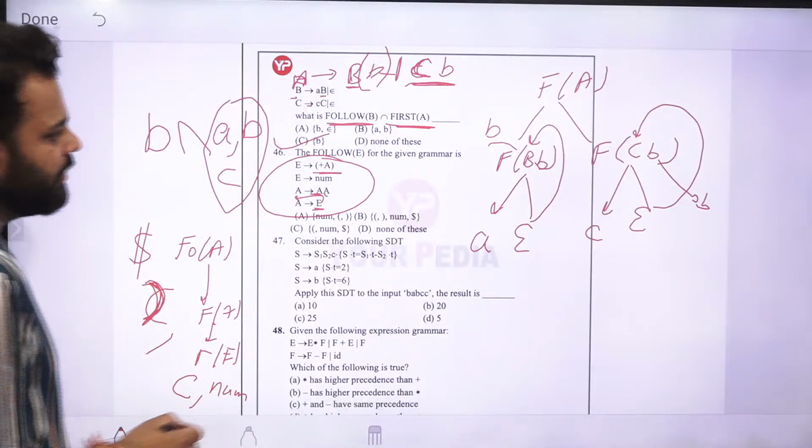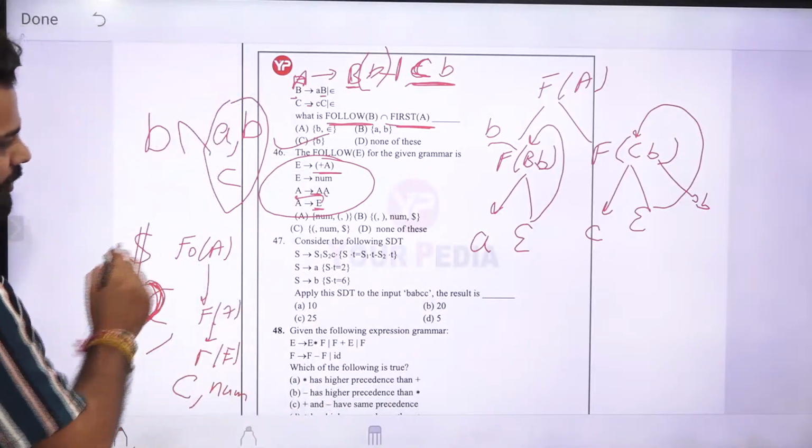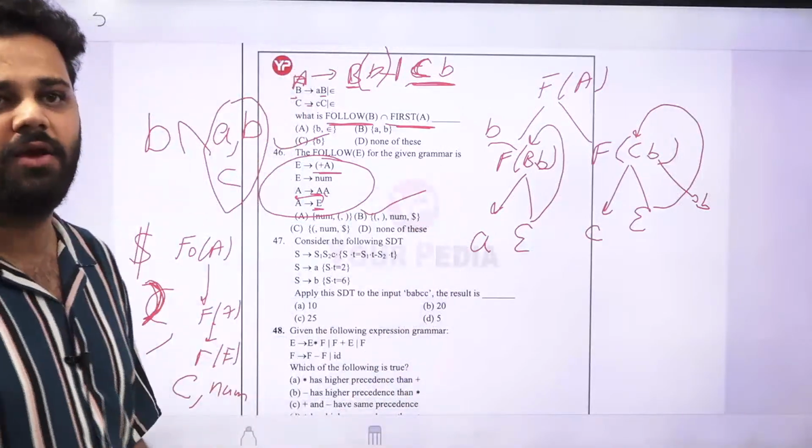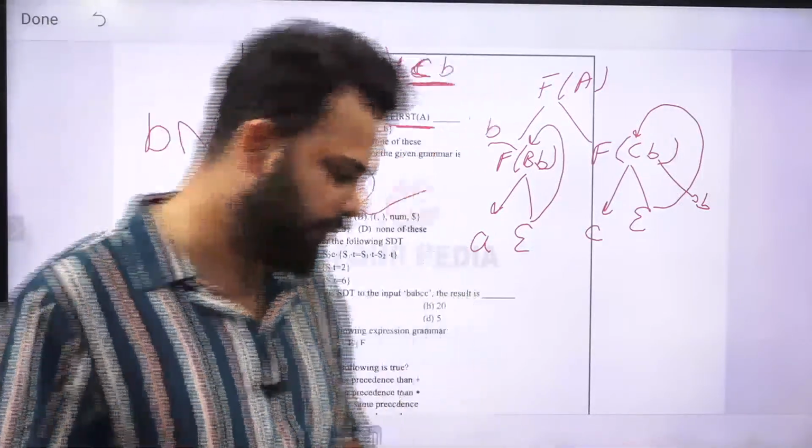So the follow of E will be number, dollar and two brackets. So number, dollar and two brackets. So the correct option will be option B. Any doubts in this till now?